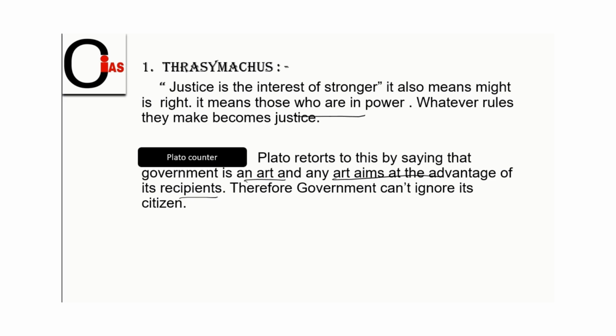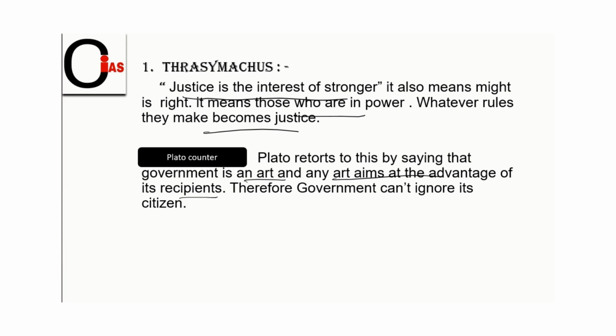The first character that we are going to study here is Thrasymachus. According to Thrasymachus, justice is the interest of the stronger. It also means might is right. It means that those who are in power, whatever rules they make, become justice. For example, friends, a ruling government is there, and all the policies that it makes are in the favor of that ruling government. So, do you think that there will be justice? No, there won't be any justice. That is what Thrasymachus is saying.